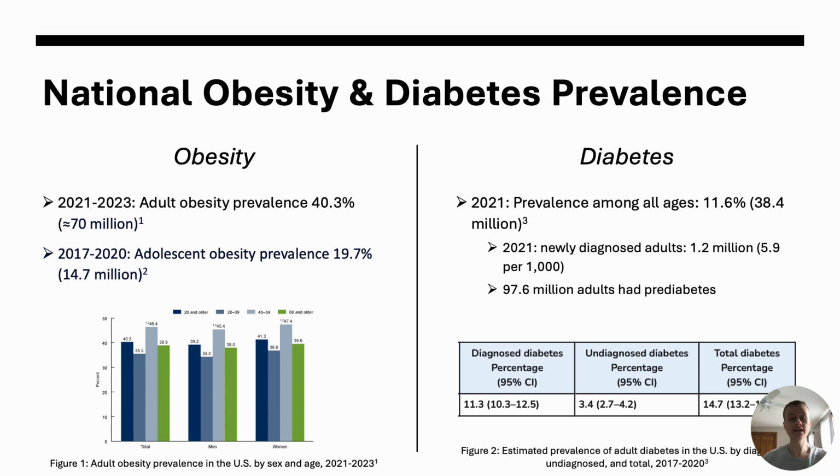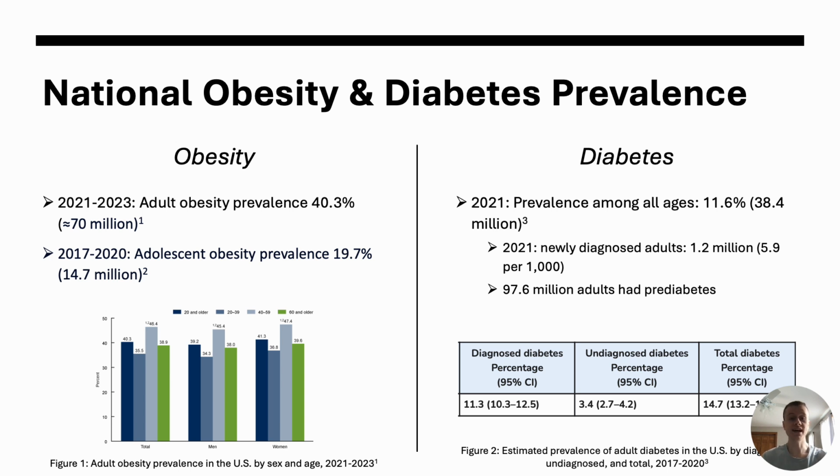There is no significant difference between men and women. However, we can see disproportionately higher rates of obesity among those between 40 and 59 years old. Between 2017 and 2020, the prevalence of adolescent obesity in the United States was 19.7%, or 14.7 million.